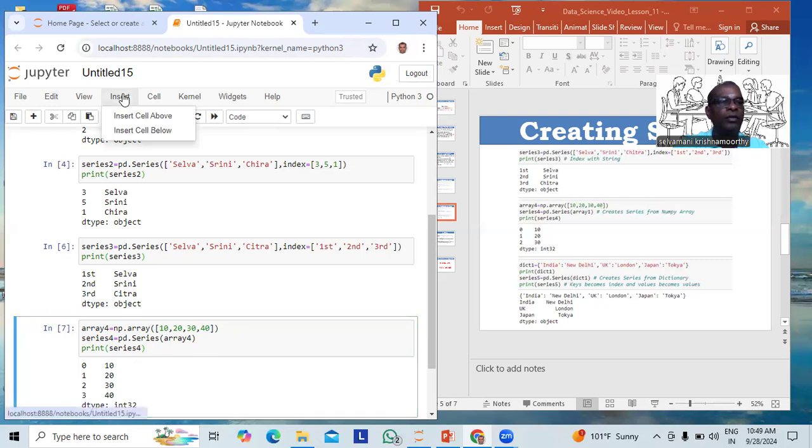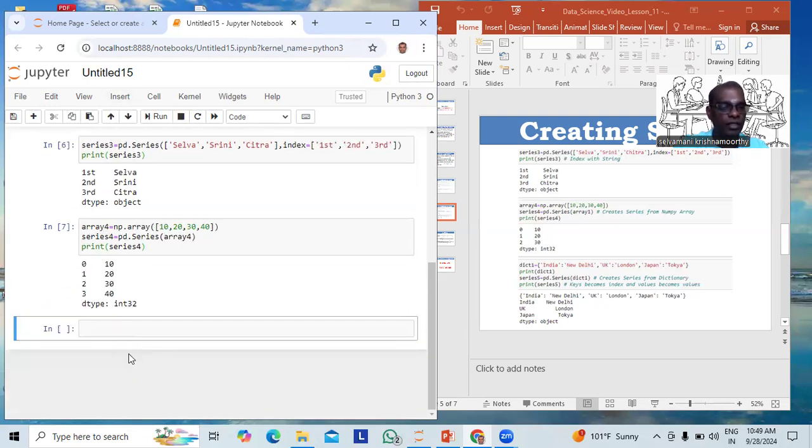Then we can create one dictionary. Then we will see how to create one series from a dictionary. Dict1 equals, within curly brackets, this is a key, colon, this is the value. Similarly, UK, London, then Japan, colon, Tokyo.